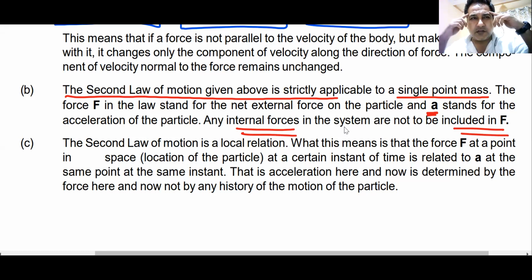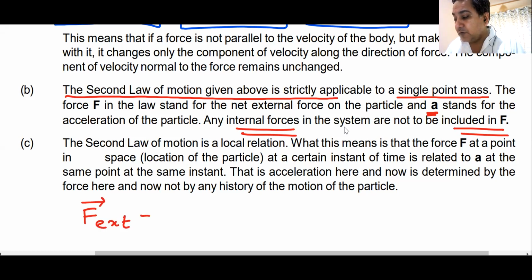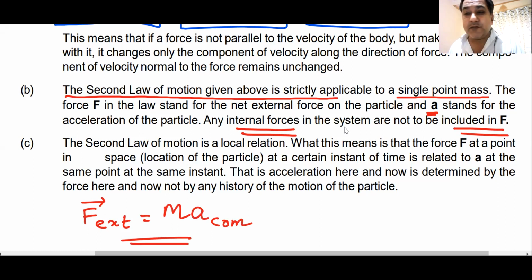Do we remember that? Law of conservation of angular momentum. No. Law of conservation of linear momentum for a system of particles. For a system of particles, if you write this equation, how does the equation look? F external is equal to total mass M into A of center of mass. Do we remember this equation?